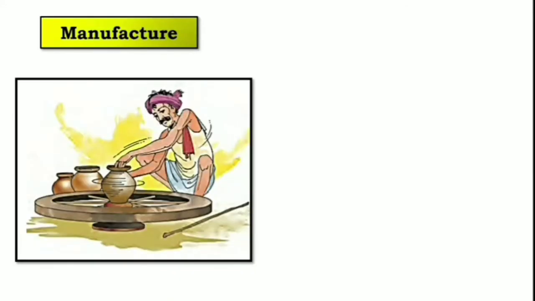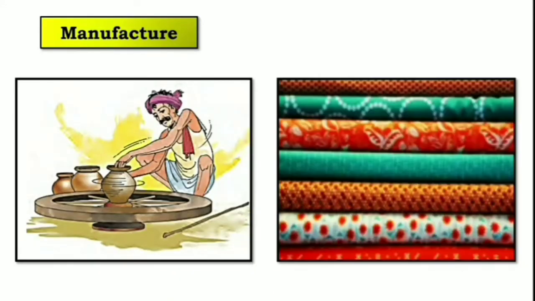So different factories are in the manufacturing department. That is called manufacturing, to make something or different things. Here you can see a potter, he is making pots. Next one is making cloth. In factories, we can make cloth and pots on a large scale.